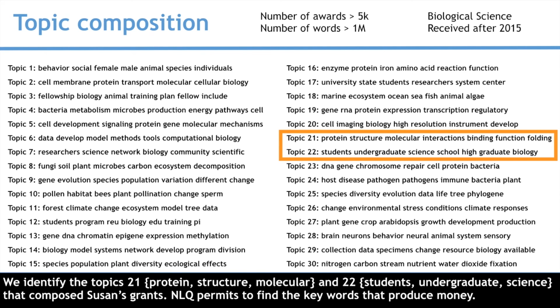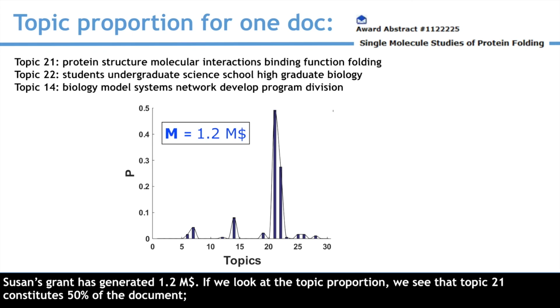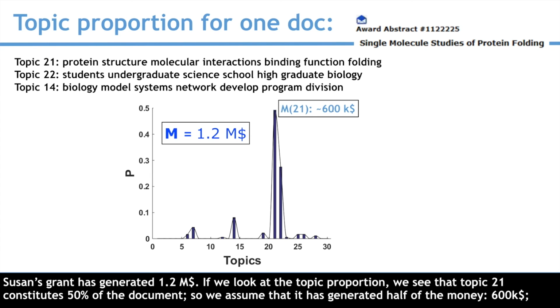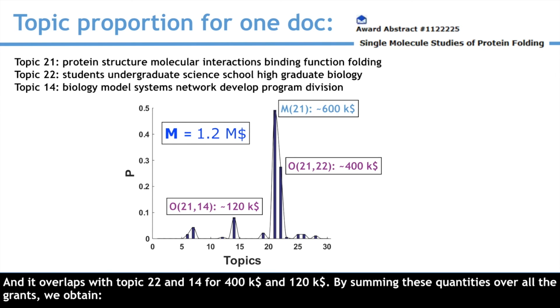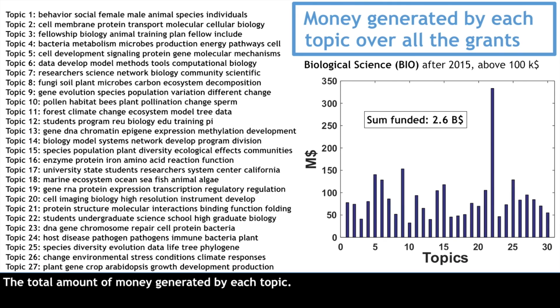NLQ permits to find the keywords that produce money. Susan's grants has generated $1.2 million. If we look at the topic proportion, we see that topic 21 constitutes 50% of the documents, so we assume that it has generated half of the money, $600,000, and it overlaps with topic 22 and 14 for 400 and 120K. By summing these quantities over all the grants, we obtain the total amount of money generated by each topic.